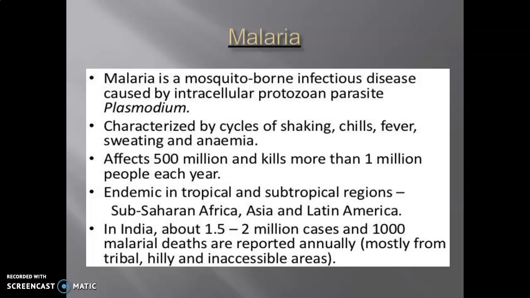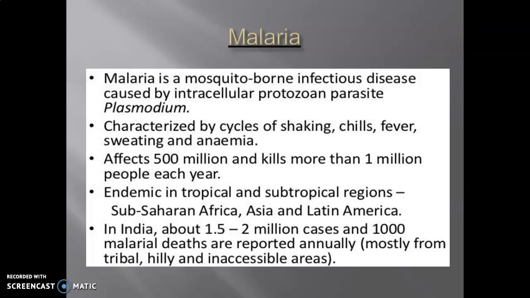As far as infection by this Plasmodium is concerned, it affects more than 500 million, and each year it kills more than 1 million people. As I said, it is endemic in tropical, subtropical and certain temperate regions, such as sub-Saharan Africa, Asia and Latin America, where we can see its prevalence.